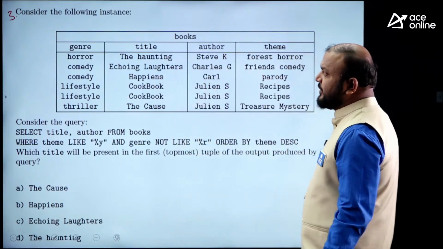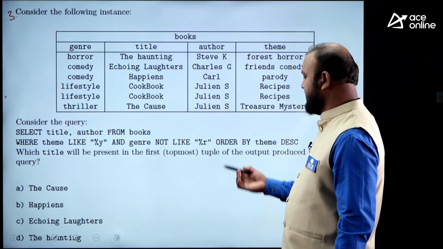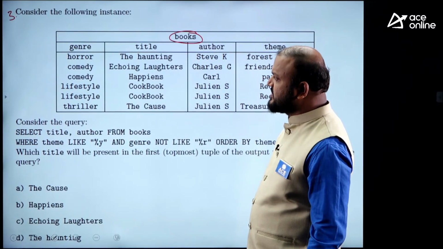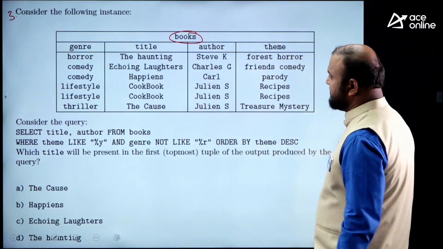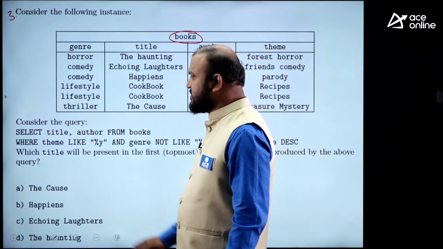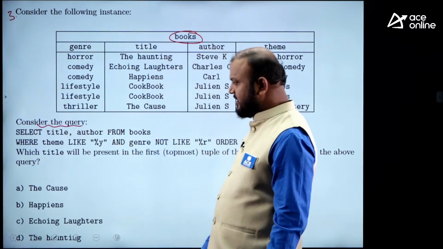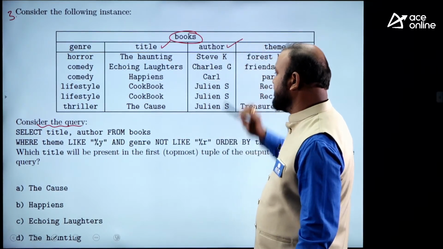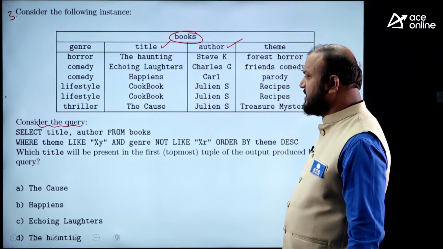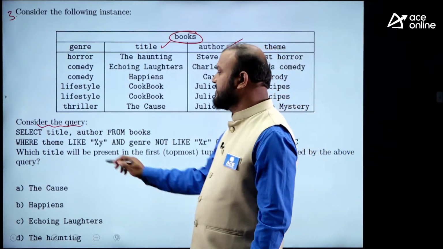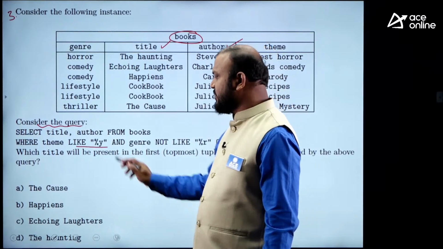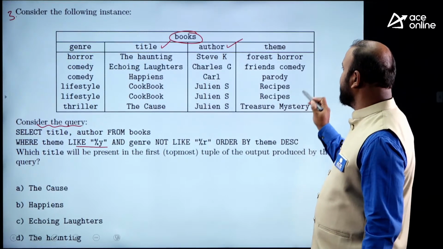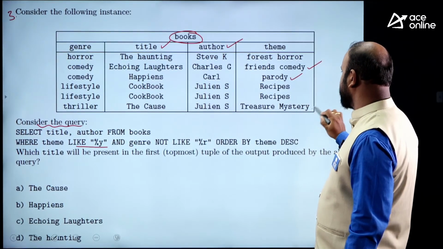What is given? Consider the following instances. There is a relation given, books, it is one instance. Books: genre, title, author, theme, some table is given. And the question is, consider the query: select title, author from books table where theme like '%y'. What is '%y'? Ends with y. Where is the theme here? Ends with y means this is true, and this is true.